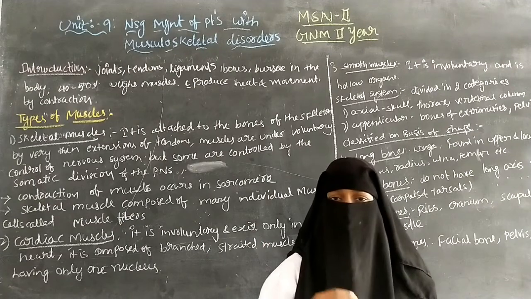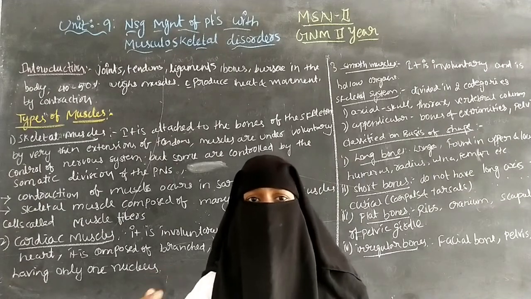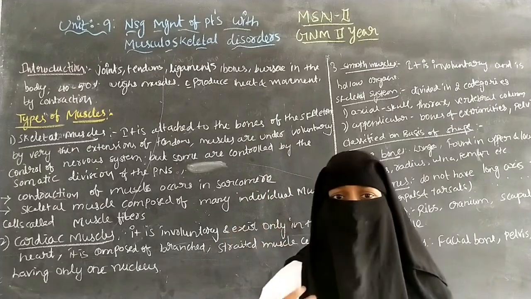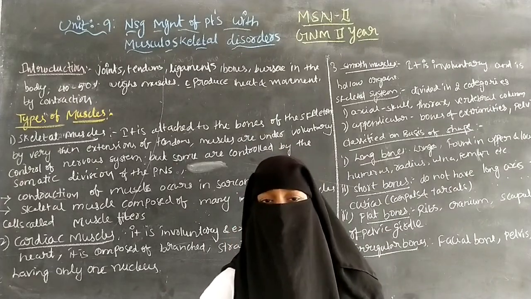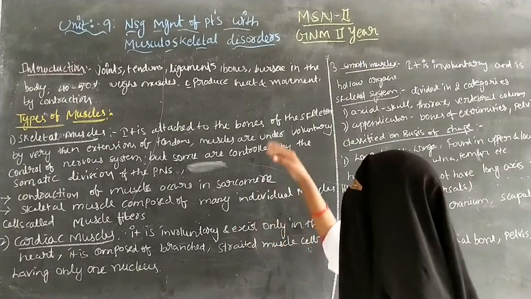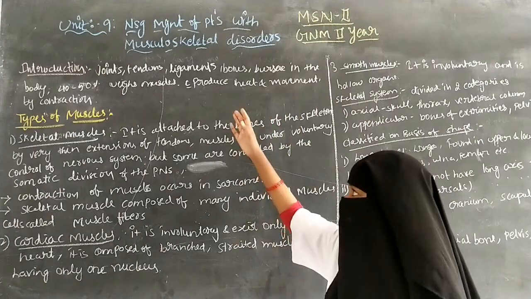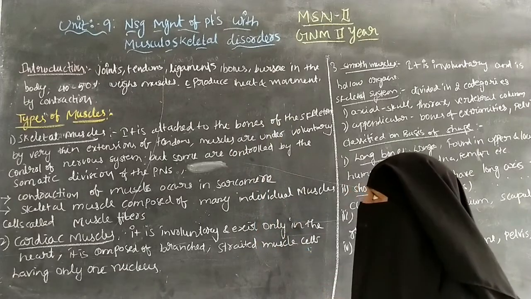The muscles are attached to the bones and help the movement of the joints. This is the main function of the musculoskeletal system.